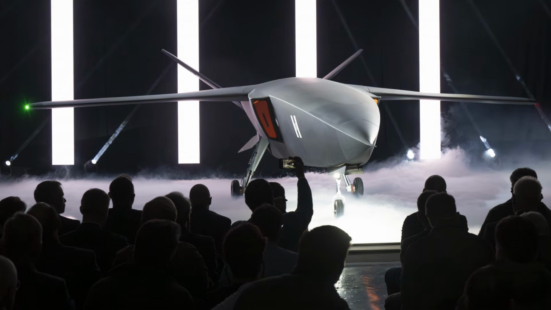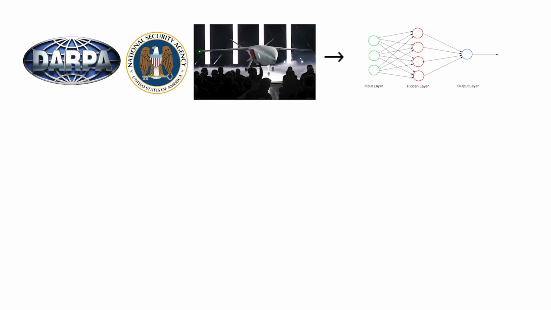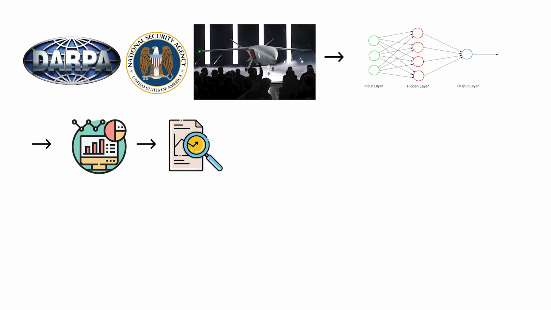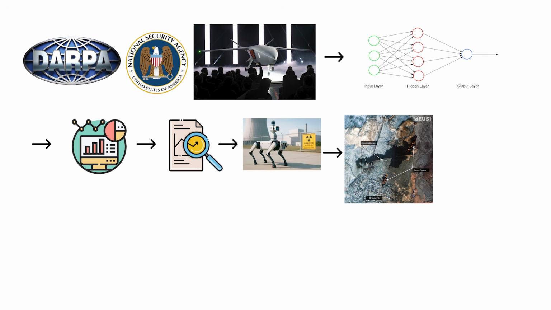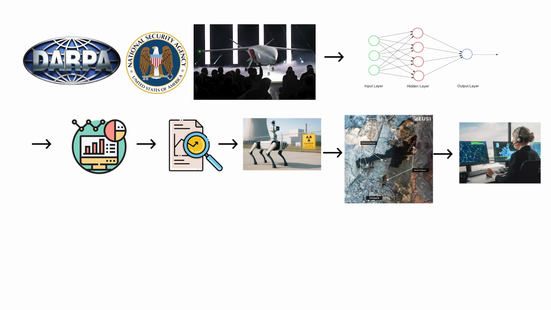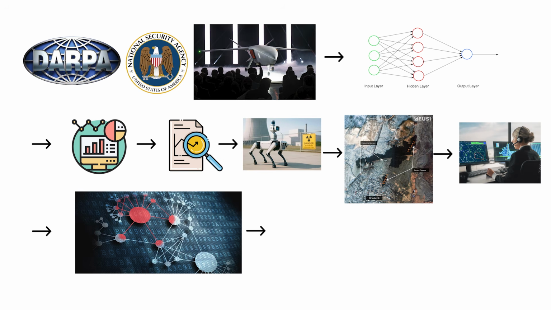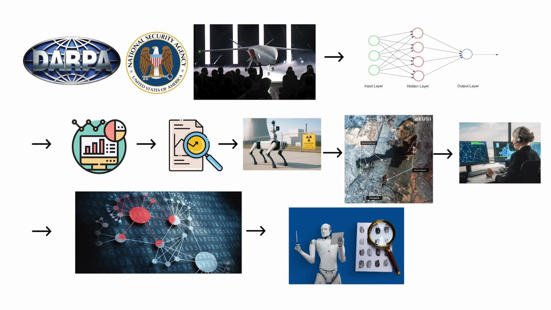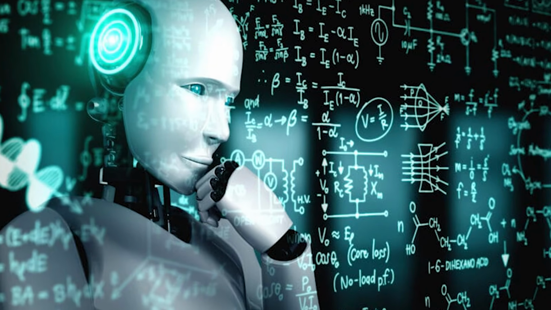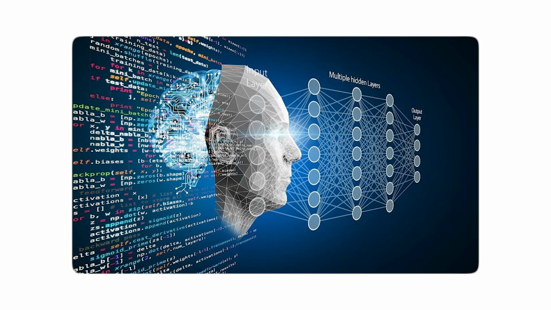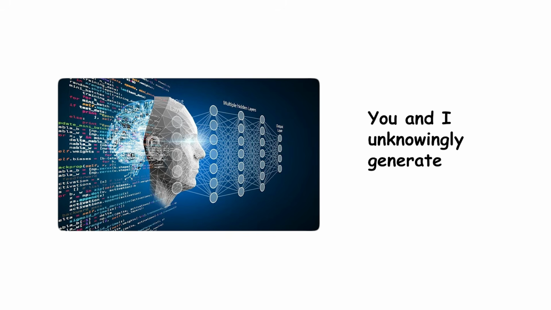Meanwhile, projects under DARPA, NSA, and European Defense AI initiatives are building classified neural networks that don't just analyze data, they decide which data matters. Some of these systems are already capable of autonomous threat assessment, ingesting satellite imagery, communications traffic, cyber intrusion patterns, and generating predictions about human intent. They learn not from open datasets, but from billions of real-world signals gathered daily, signals you and I unknowingly generate.